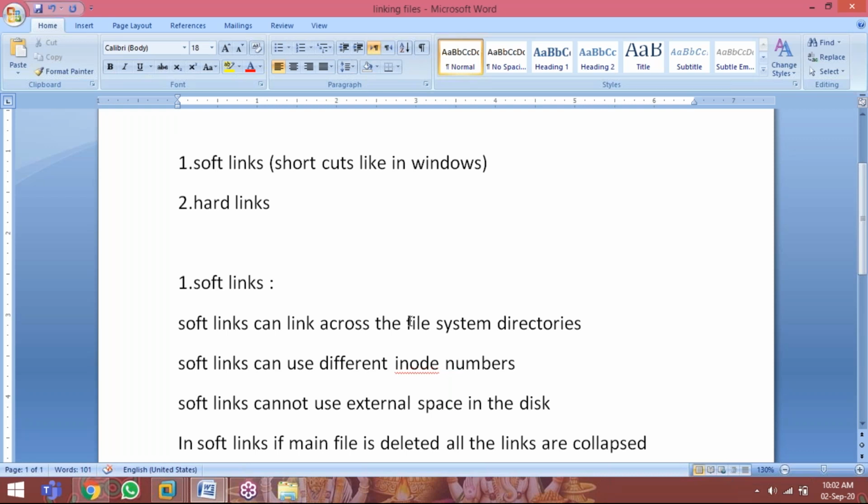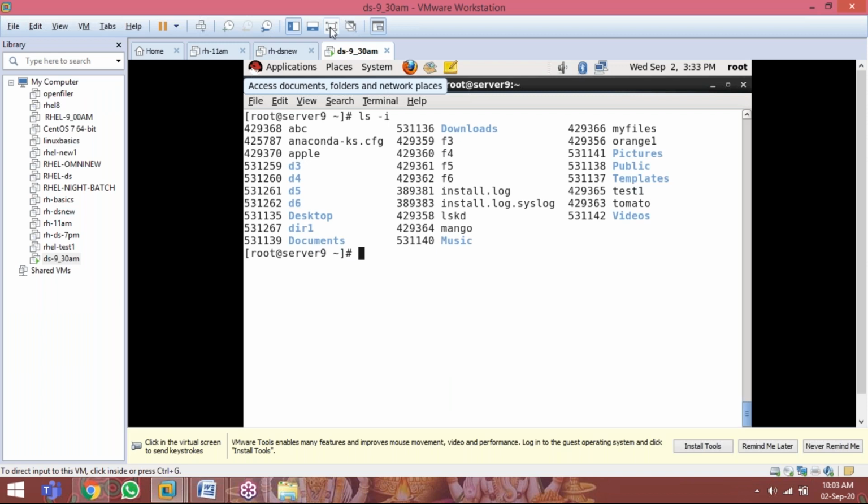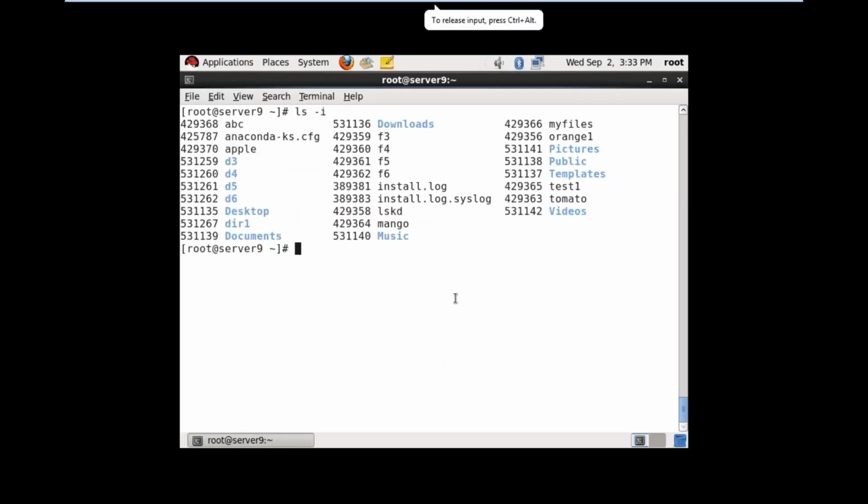Compulsory question in interview: What is a soft link? What is a hard link? Soft links are like shortcuts, hard links are like backups, you have to tell. In soft links, if the main file is deleted, all the links collapse. In hard links, until the last link, you can have your data. Soft links use different inode numbers. Hard links use the same inode numbers. Soft links will not use external space. Hard links use external space in the disk. Just 2 to 3 main points you have to tell. Then they will ask the next question. If you give any wrong answer, they will ask many questions on the same concept.